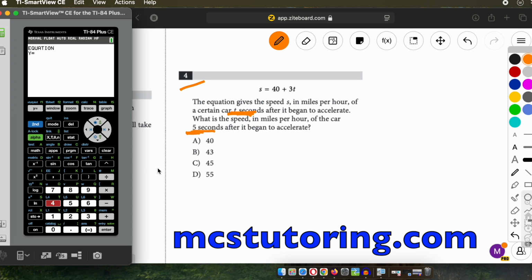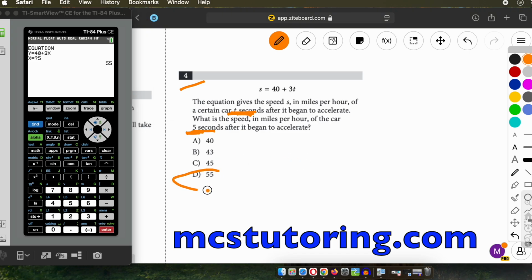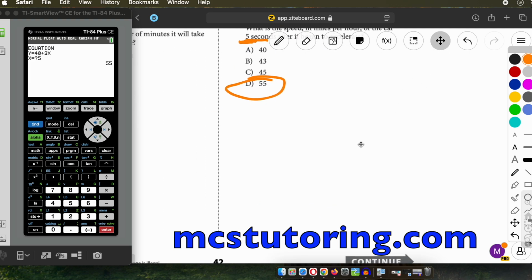So the equation is going to be 40 plus 3, and then we have to put this key here. I call it the X,T,theta,n or the variable key. We're going to do that. And then, what's the x value? I know it's the t value, bear with me. We're going to say it's 5. Okay, so we get 55 as our answer. Yay, we answered that question. Awesome. Okay, we keep rocking and rolling.